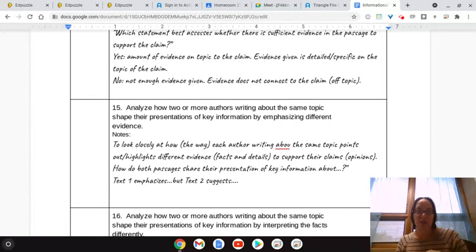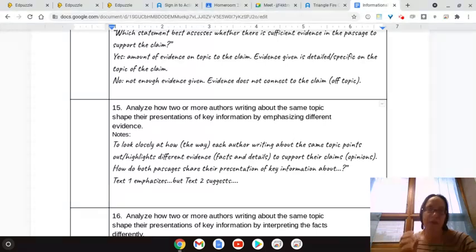So look closely at the way that the authors do in fact showcase different evidence to showcase the topic of these Triangle factory fires, because there is a distinct difference in the way these authors present that key information as evidence and what they choose to include in the one versus the evidence that's actually not included in the other. Look for that. And so that is our final phase.